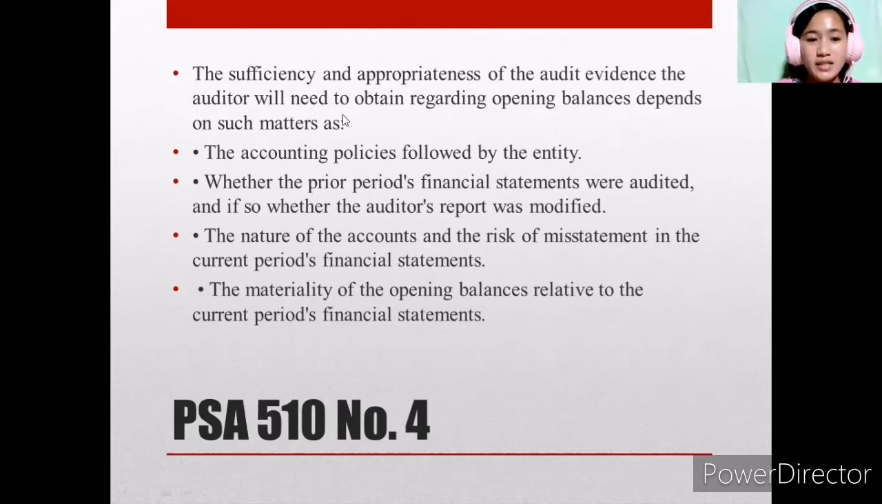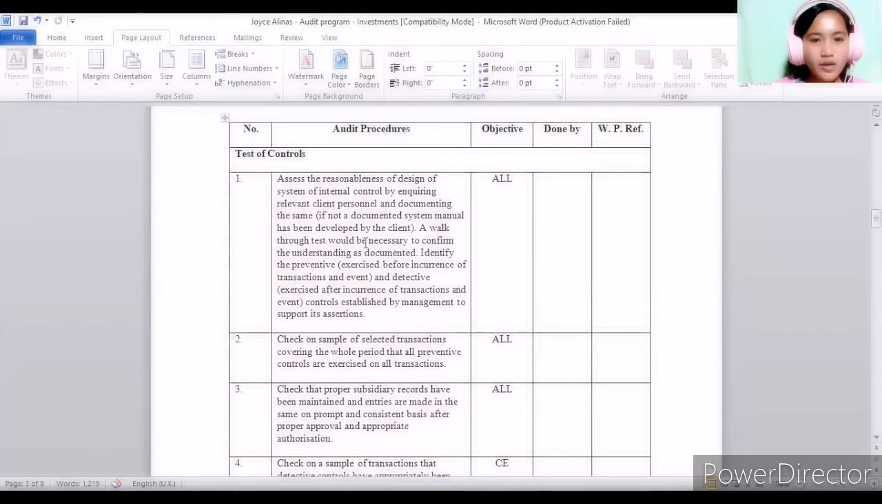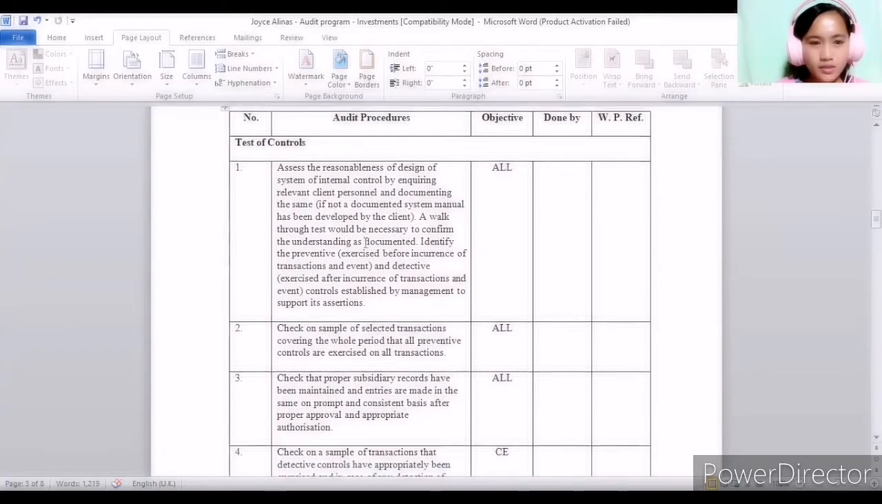regarding opening balances depends on such matters as the accounting policies followed by the entity, whether the prior period's financial statements were audited, and if so, whether the auditor's report was modified, the nature of the accounts and the risk of misstatements in the current period's financial statements, and the materiality of the opening balances relative to the current period's financial statements. These are the following audit procedures that are necessary to gather evidence of the audit.